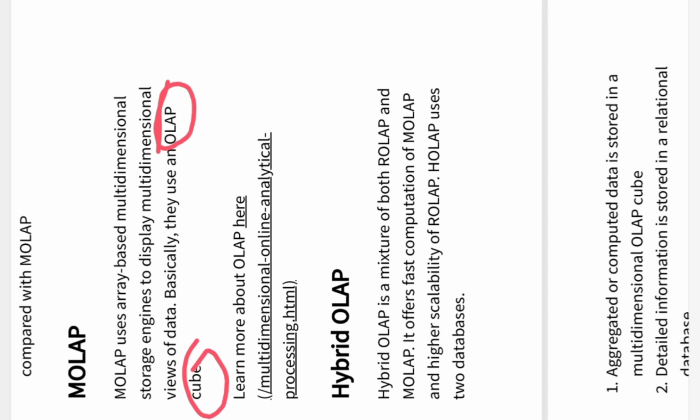And it is going to represent the data in terms of array-based multidimensional storage engines, to represent the multidimensional view of data like the OLAP cube which we have earlier seen. Now the hybrid OLAP is also there, that also we'll see.